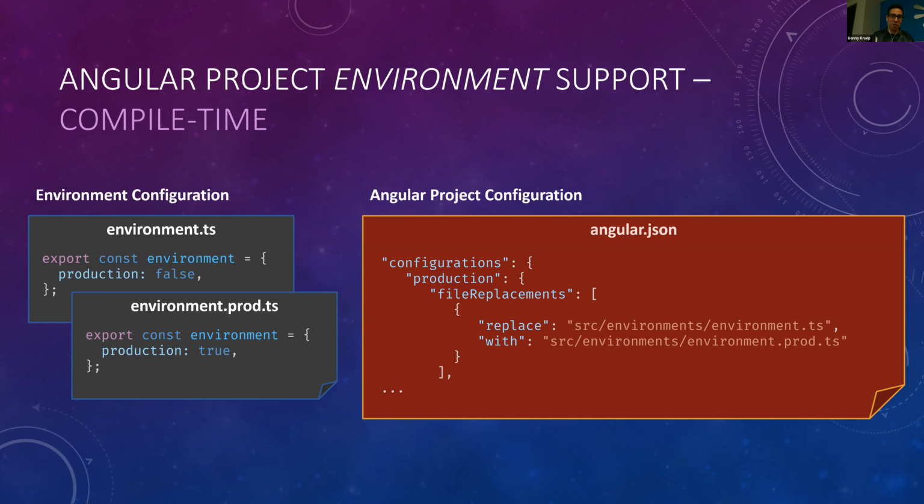That's a configuration file that tells the Angular command line interface how to select from among those environment files and which ones to include when you actually build the project. And so these come right out of the box with Angular, and this is what we were using as well in our project when I started. I think maybe the equivalent to this from a C# perspective would be your debug and release configuration files.